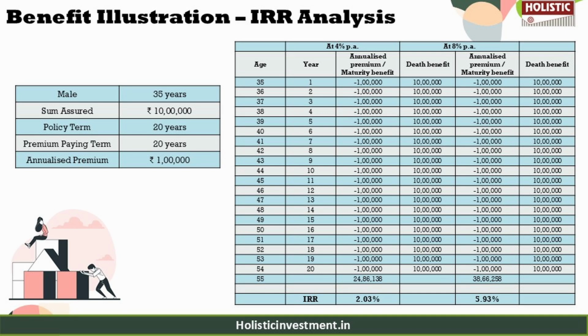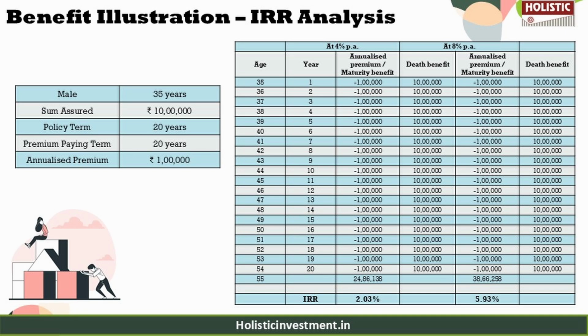This is just to show you how this policy's returns can perform at both extremes, which is the worst case and best case scenario. At a 4% return scenario, the fund value is 24.86 lakhs with an IRR of 2.03% as per the policy's maturity calculator. At an 8% return scenario, the fund value is 38.66 lakhs with an IRR of 5.93% as per the policy's maturity calculator. So even in the higher return scenario, the IRR remains subpar. For a market-linked product, returns are expected to beat inflation, yet this plan falls short compared to other equity-oriented investment options.